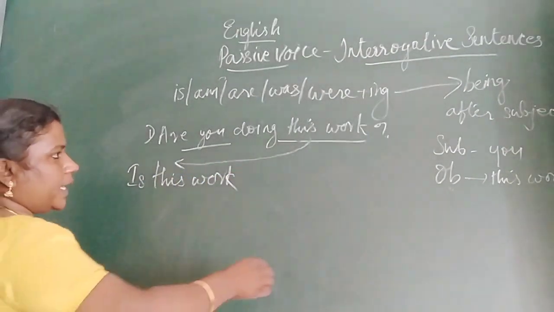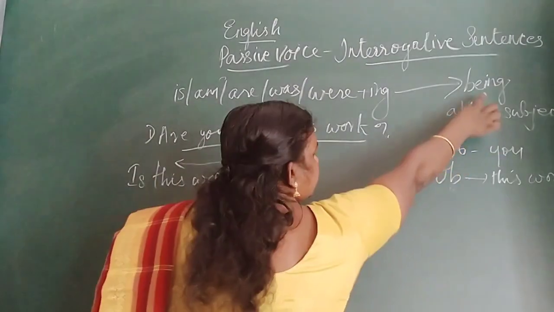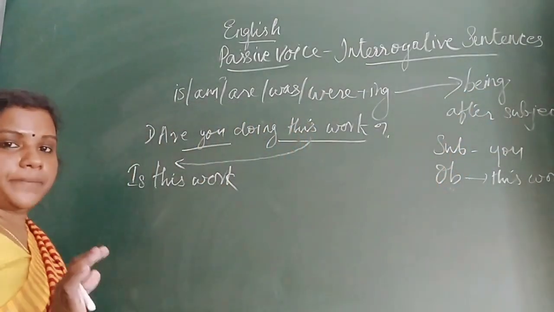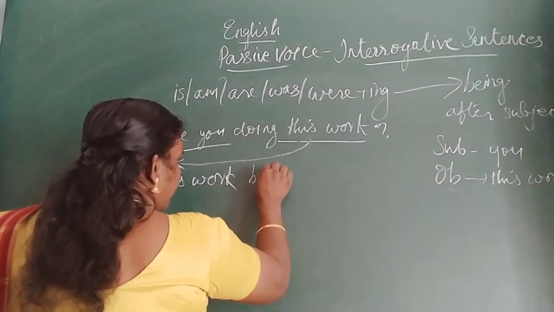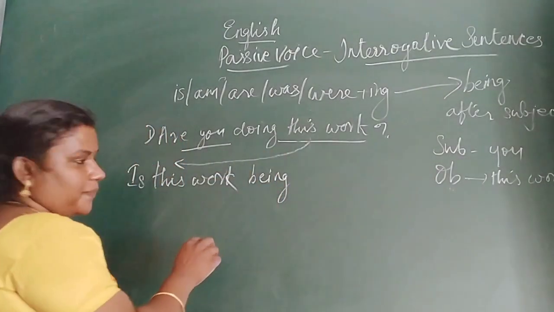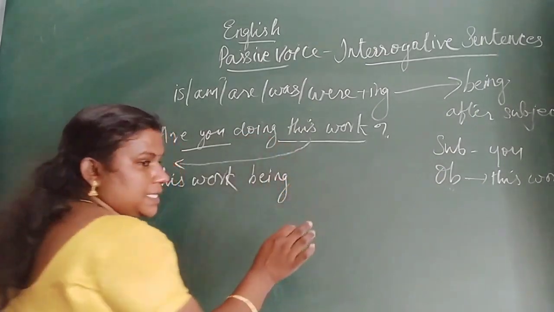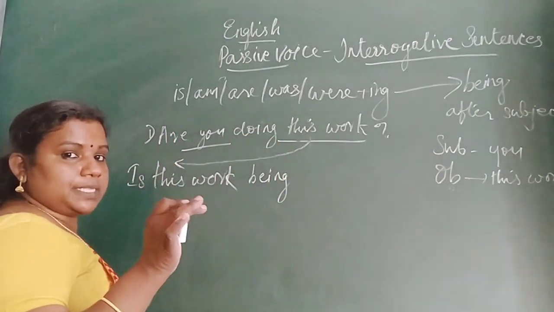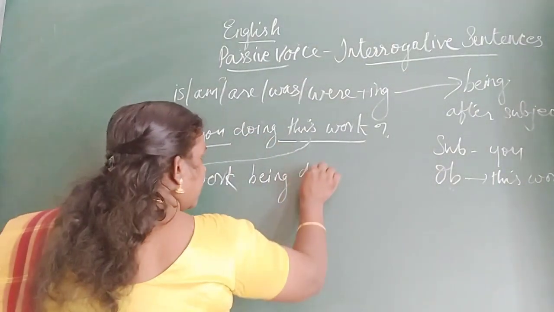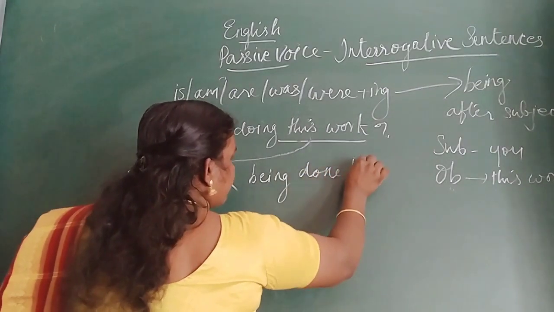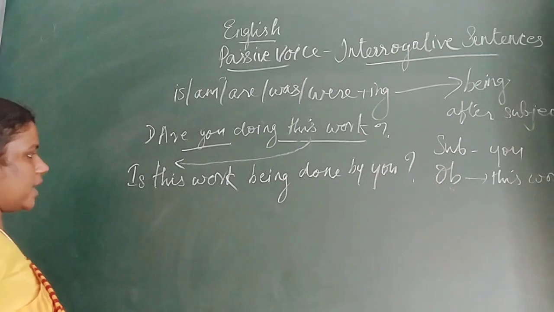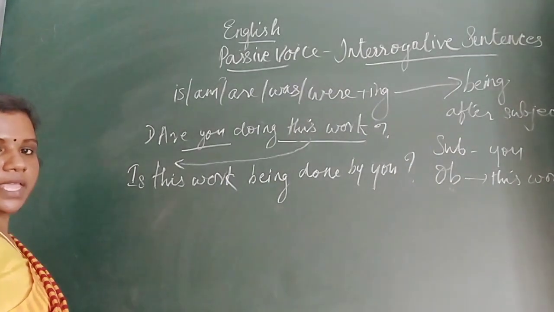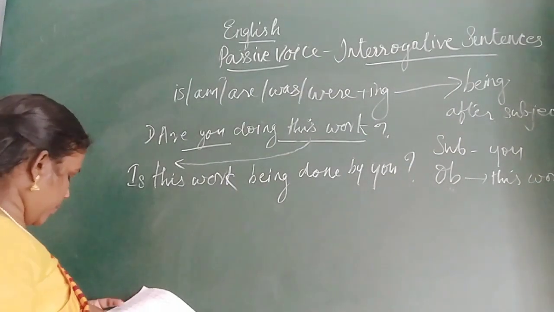Clear? So, what did I tell you? After the subject, we have to use being. Is this work being? Do is the V1 form. V3 form is done. Being done by you. Okay, is this work being done by you?